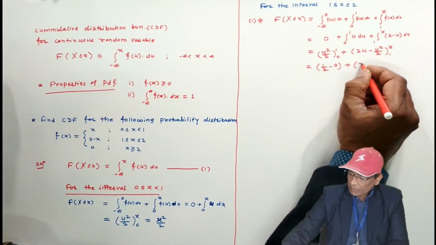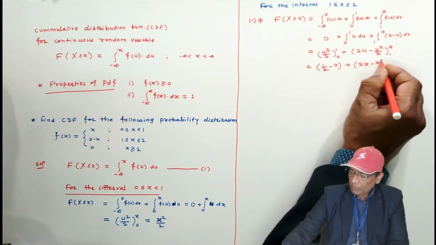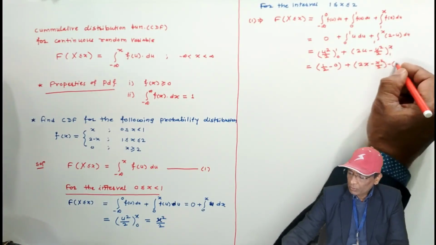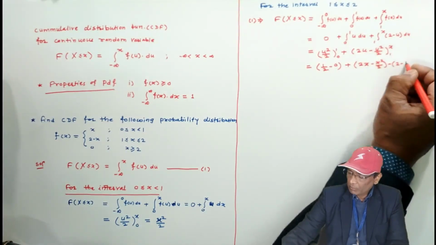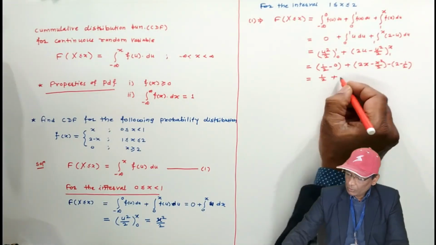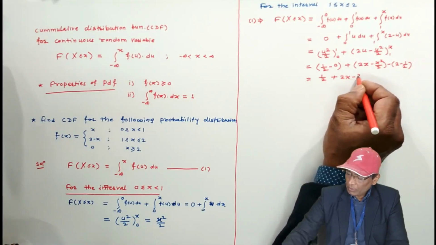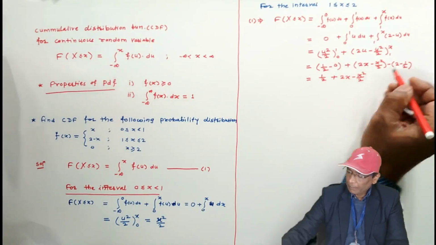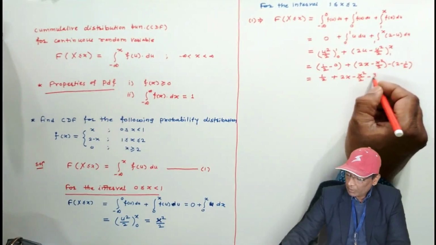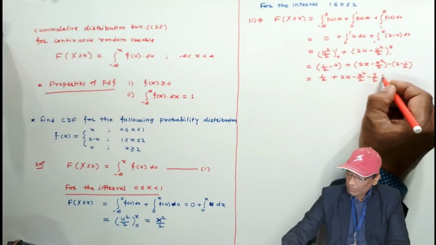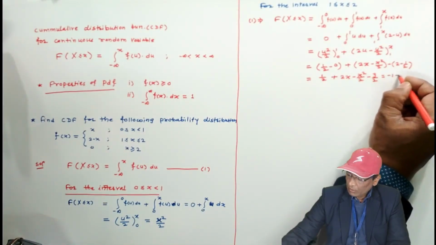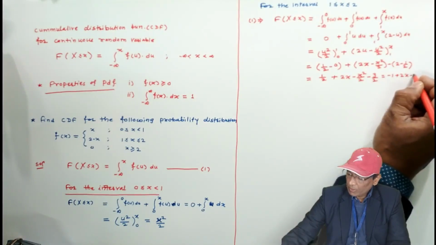Put u equal to x, it is 2x minus x square by 2, minus the lower limit: put u equal to 1, it is 2 minus 1 by 2. This is equal to 1 by 2 plus 2x minus x square by 2, minus 3 by 2, since 2 minus 1 by 2 is 3 by 2. And minus 3 by 2 plus 1 by 2 is minus 1, plus 2x minus x square by 2.